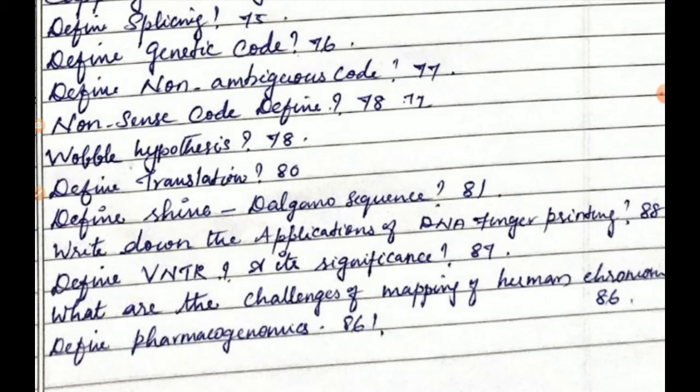The next question, what are the challenges of mapping the human chromosome? It is given in page number 86. Very important question.